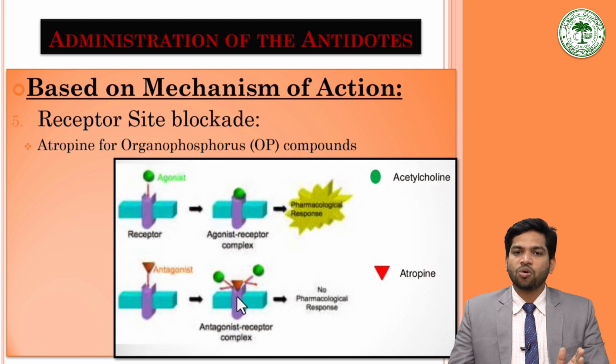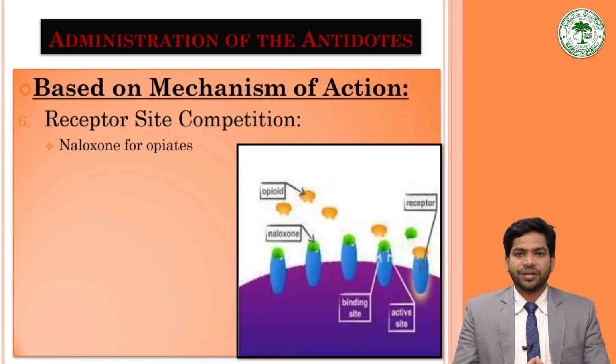So no pharmacological response of the organophosphorus compound is produced and the patient is saved from its poisonous effect.